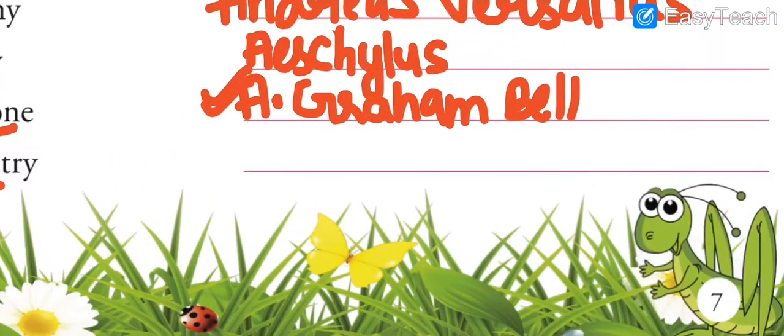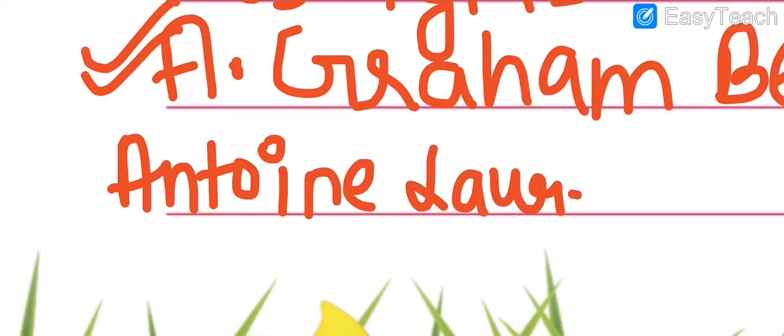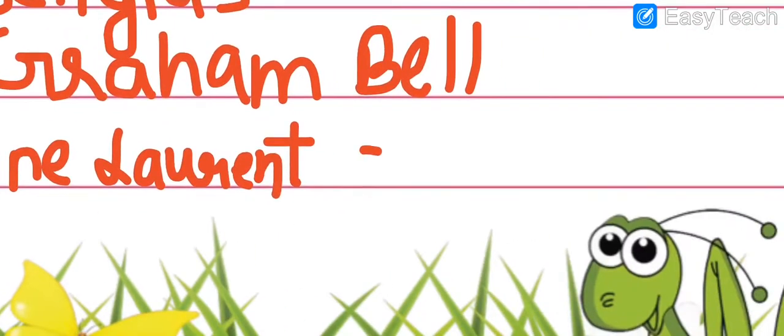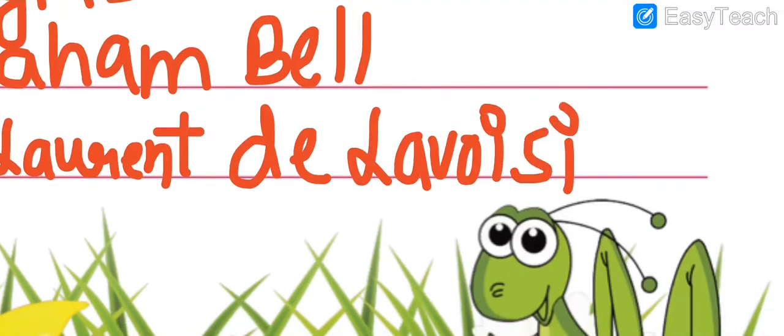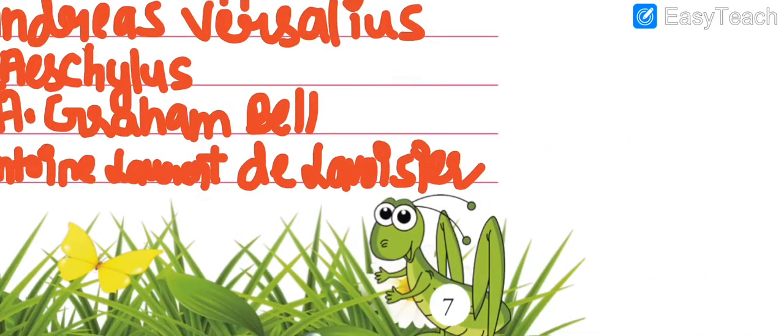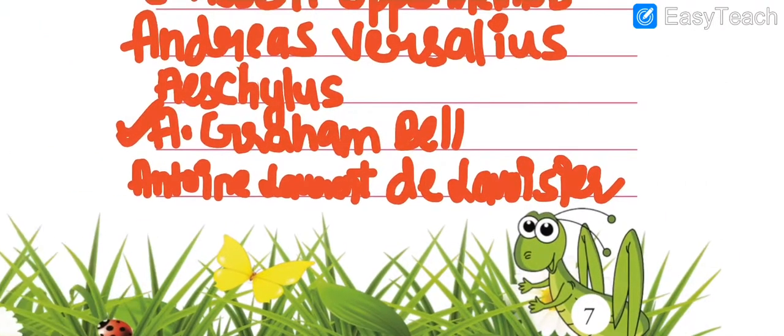Father of the chemistry is Antonio Laurent de Lavoisier.